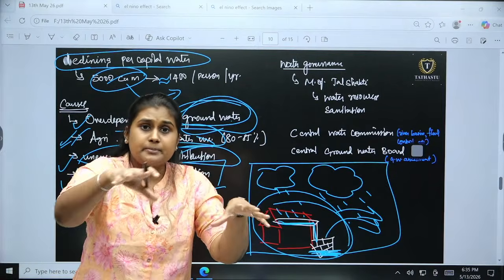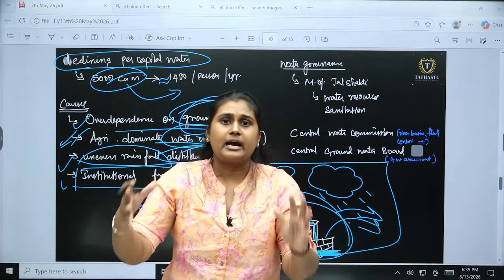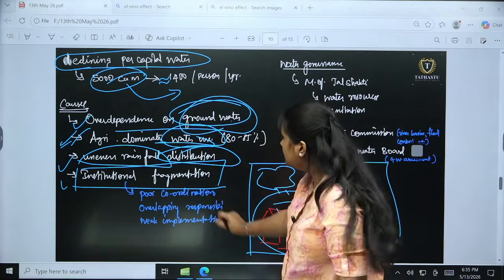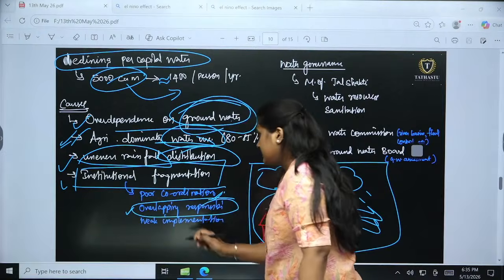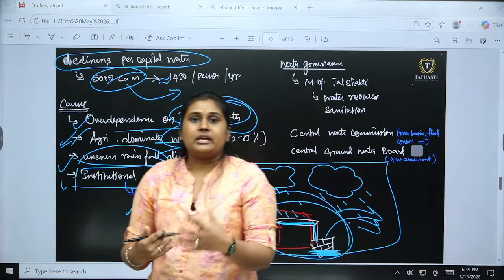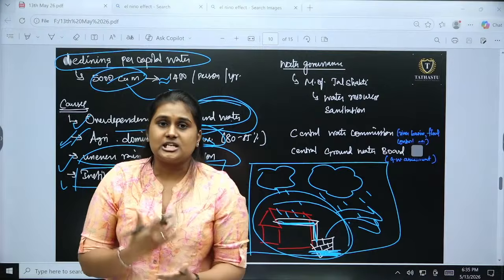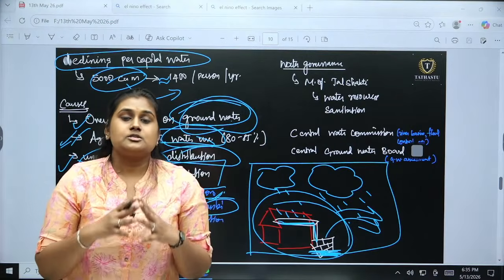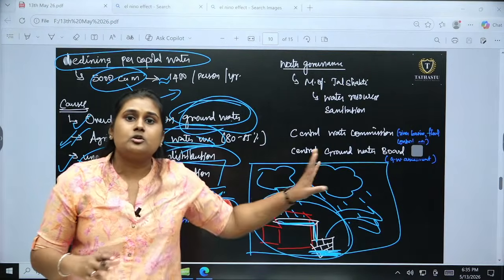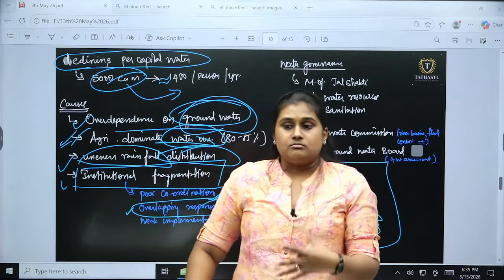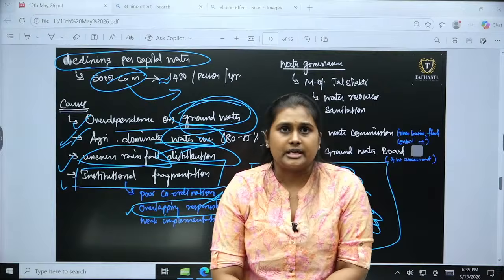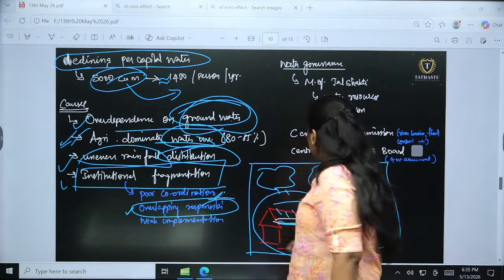So the multiple, fragmented administration gives poor coordination and overlapping responsibilities. If there is any implementation like the Jal Jeevan Mission, it is not properly implemented because of this lack of coordination and poor sharing of responsibilities. So that is the major issue here.